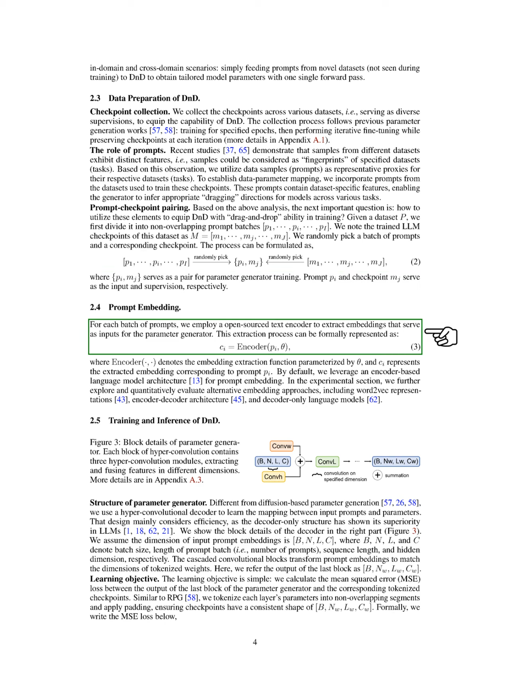For each prompt batch, we utilize an open-source text encoder to extract embeddings that will be fed into the parameter generator. This extraction process is defined by a function that produces embeddings corresponding to each prompt. We typically use an encoder-based language model for this purpose, but we also explore other embedding methods, such as Word2Vec, encoder-decoder architectures, and decoder-only models in our experiments.